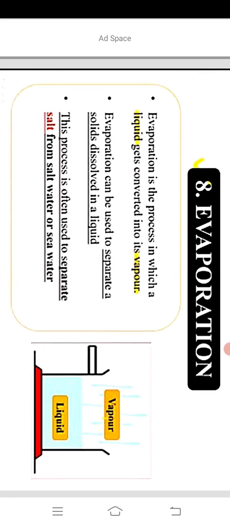Evaporation can be used to separate solids dissolved in a liquid. So this technique of separation, that is evaporation, is used for separating a soluble solid from its solution. This evaporation is often used to separate salt from seawater.